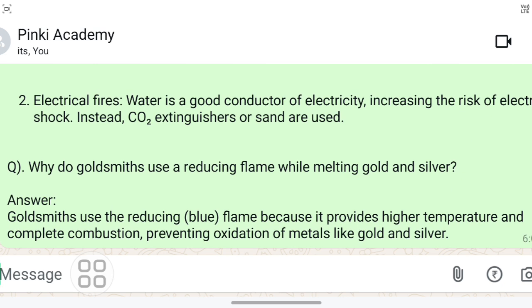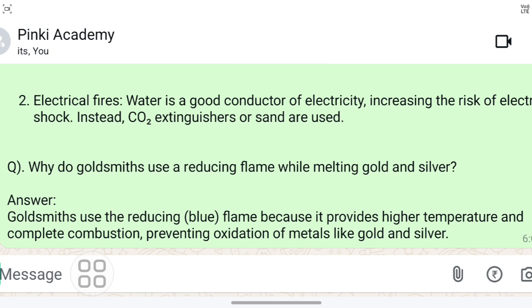Next, the last question for this video. Why do goldsmiths use reducing flame while melting gold and silver? Goldsmiths use the reducing flame because it provides higher temperature and complete combustion, preventing oxidation of metals like gold and silver.